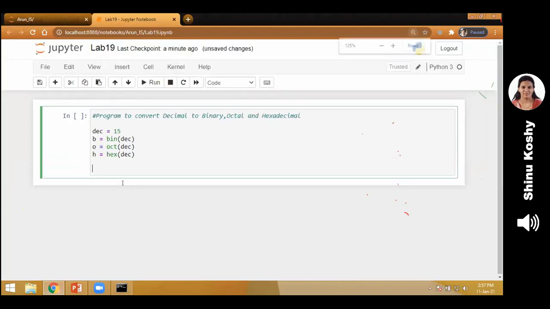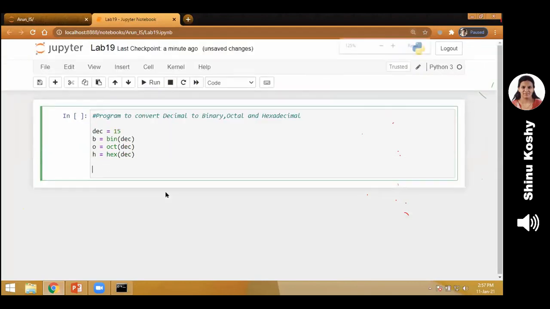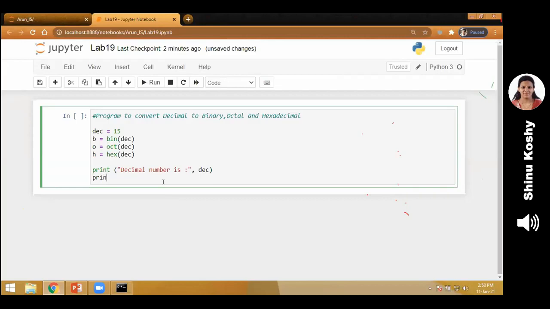Now we just have to print the outputs. So where are my outputs? In B, O, and H. First I display the decimal number. So it is a reference which decimal number we are converting. So first I print my decimal number. Where is it? Yes, in the variable DEC. Next, I print the binary number, that is the converted value. Where is it? In the variable B.